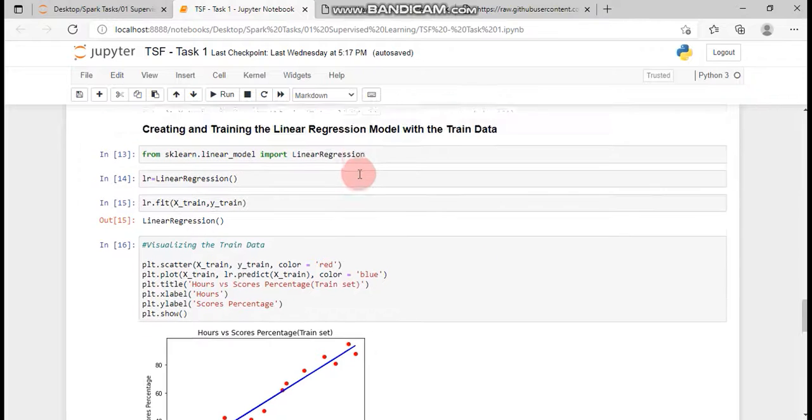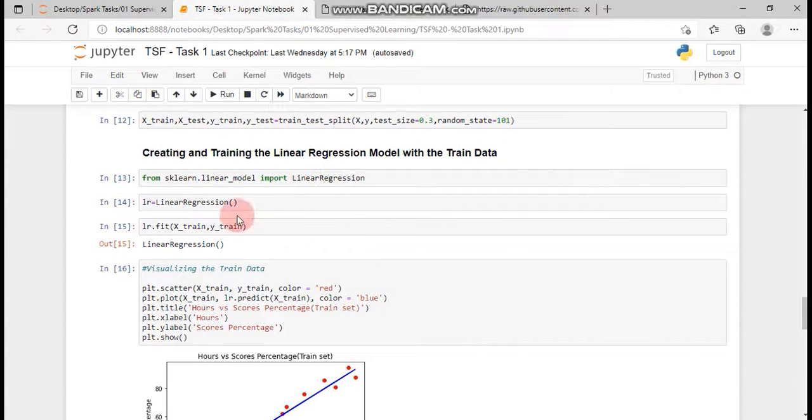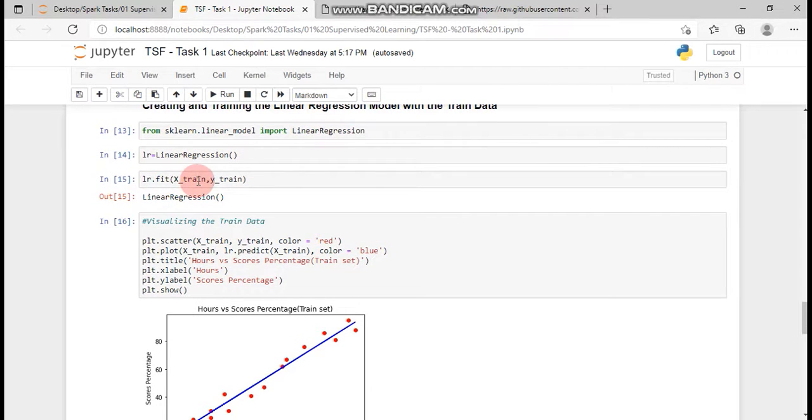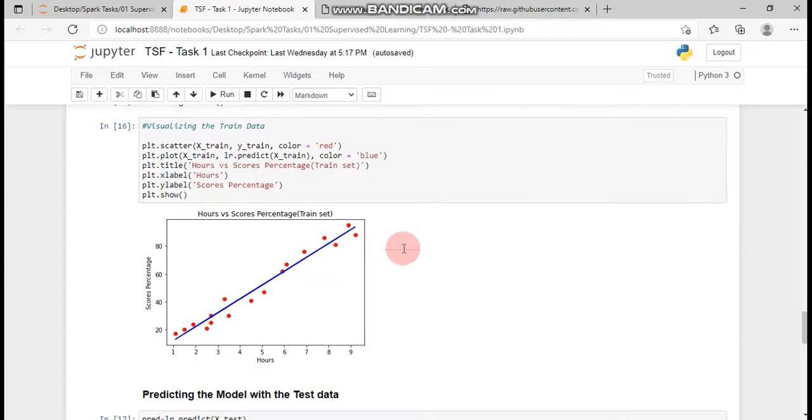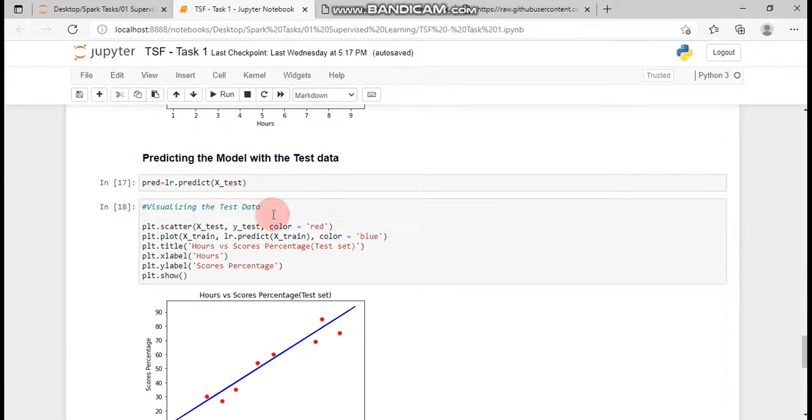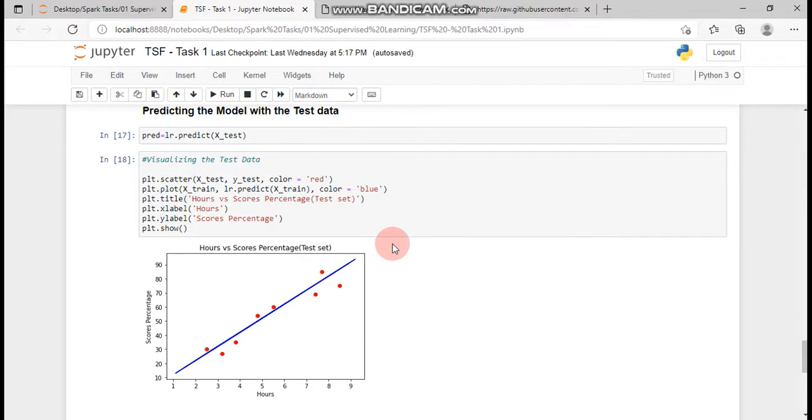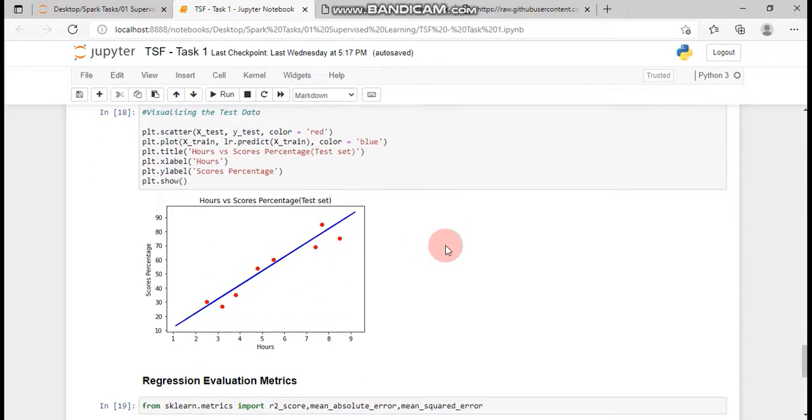I'm importing the linear regression model and creating an instance and setting it with the name LR. I'm fitting the model here with my train data. You could see here that I have plotted only the train data. And I am predicting with the model using my X data and storing it as y_pred. Here I am plotting only the test data. This blue color line shows us the linear regression model, which is the best line.